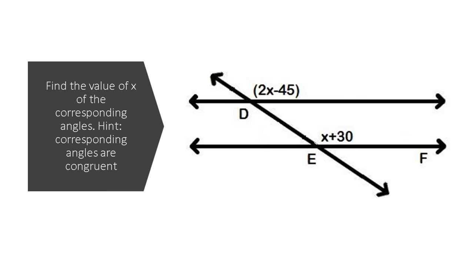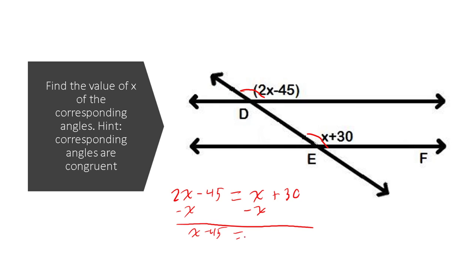Awesome. Next up, right here, we have parallel lines. Well, what we know is that corresponding, and we have that hint there, the corresponding angles are congruent, so we could set these equal. So what we could then say, since these two are congruent, because they're corresponding, we can say 2x minus 45 equals x plus 30. Subtract x both sides, and we get x minus 45 equals 30. We add 45 on both sides, and we get our final answer to be x equals 75.